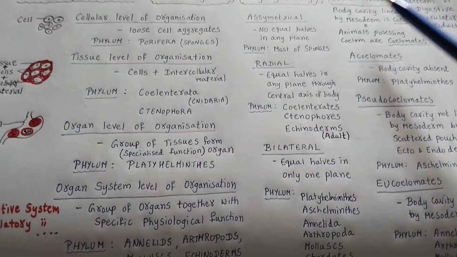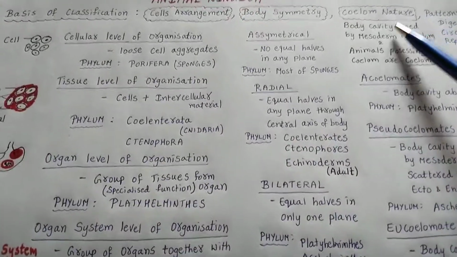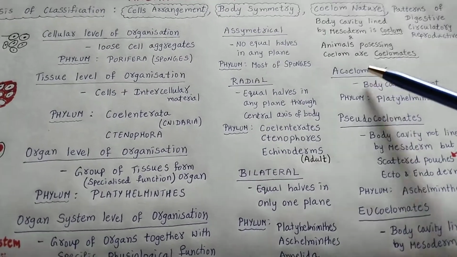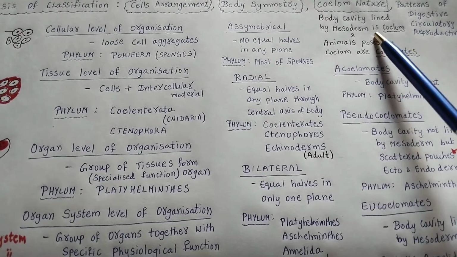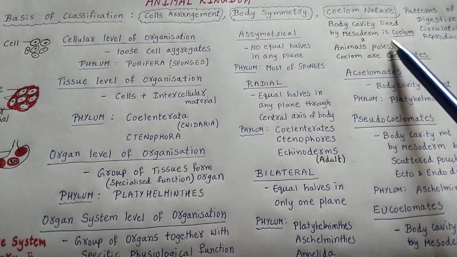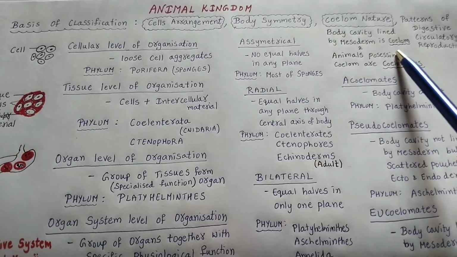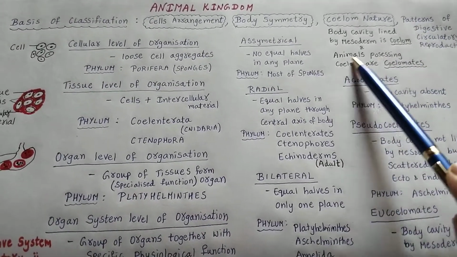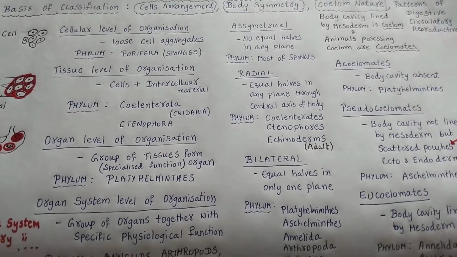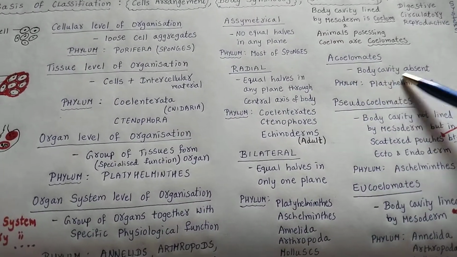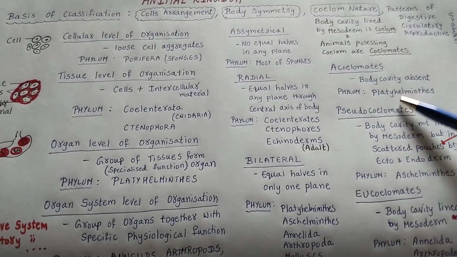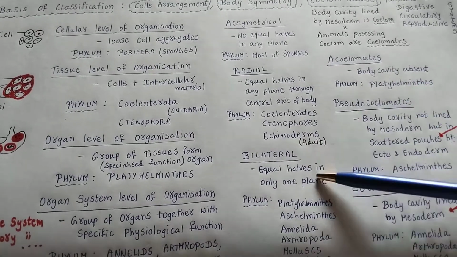Next, coming to the coelom nature. So what is the coelom? Coelom is nothing but the body cavity which is present, and if it is lined by mesoderm, then we will consider those organisms as coelomates. Only if the body cavity is lined by mesoderm do we consider it a coelom. All the animals possessing coelom come under the coelomates. Acoelomates means there won't be any body cavity. For example, Platyhelminthes, such as the tapeworm. How will the tapeworm look? It will be a very flat structure.